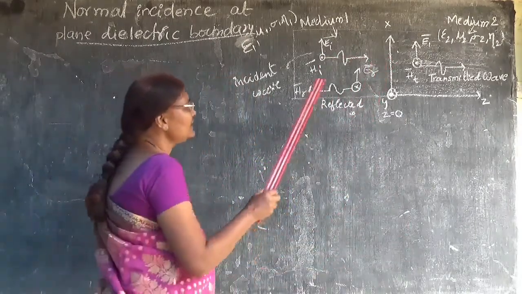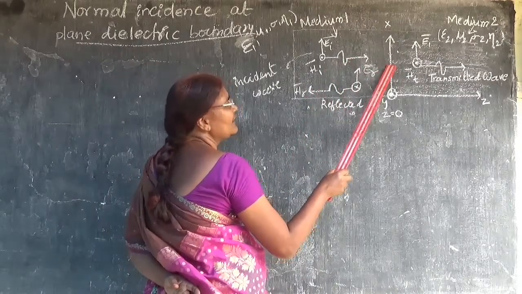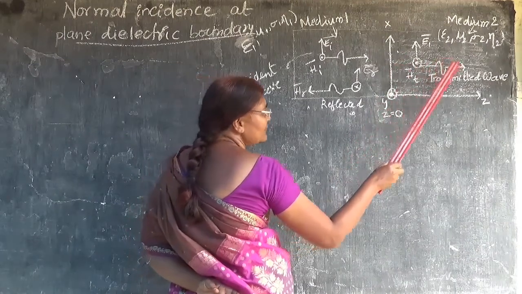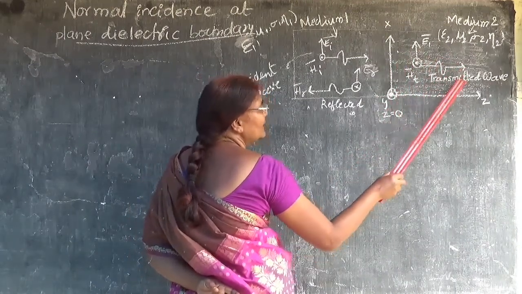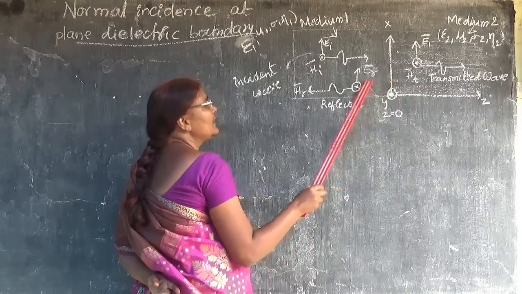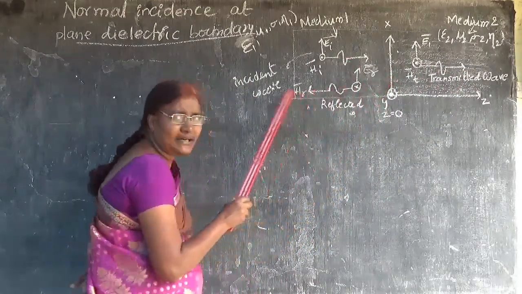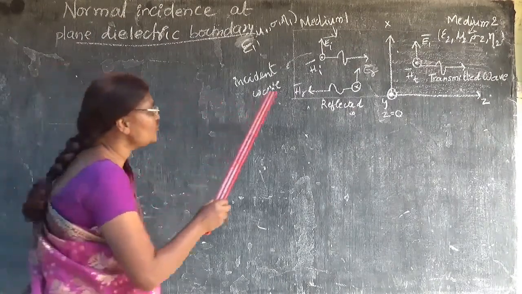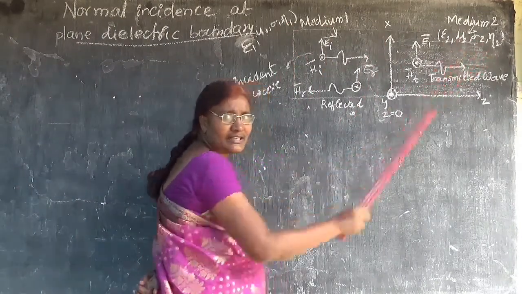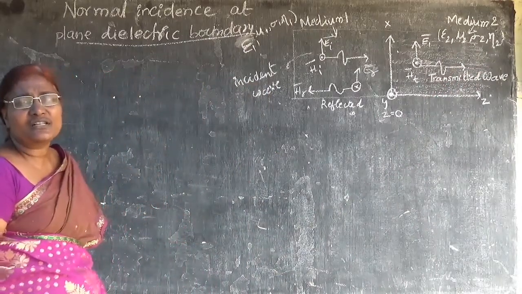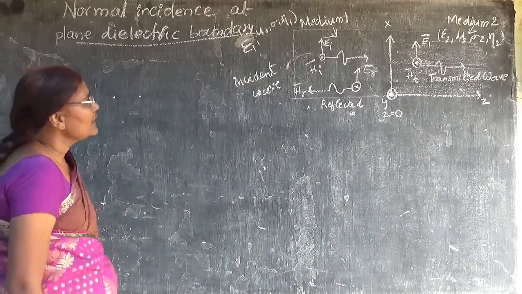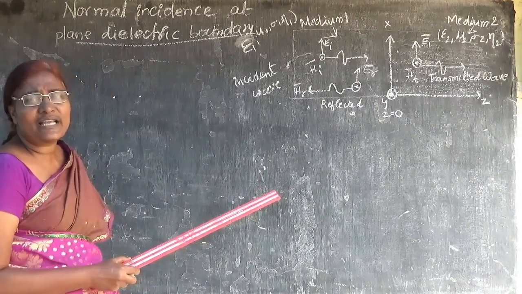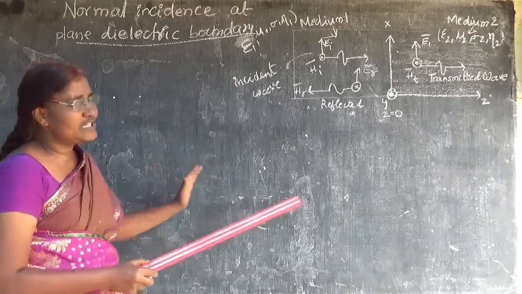When it is incident on the boundary, only some part of the energy will transmit into the other medium, but some part of the energy or wave will be reflected back. What is the reason for this reflection? Mismatch of the impedances. If the impedance is the same, no reflection will take place. That will happen in a homogeneous medium.